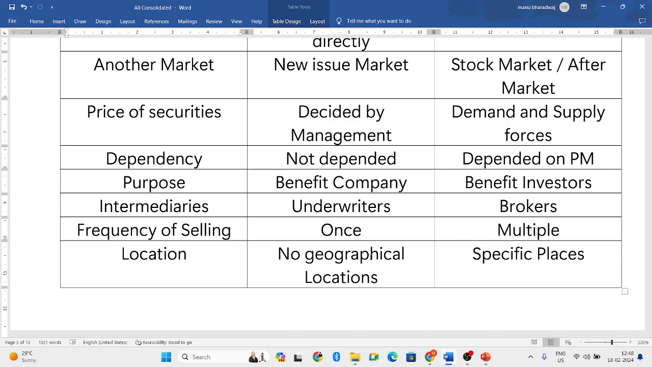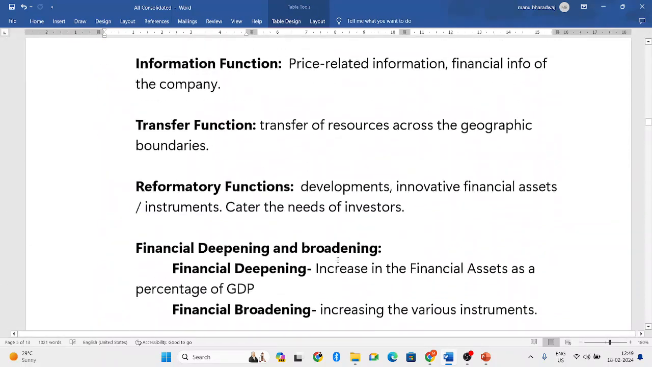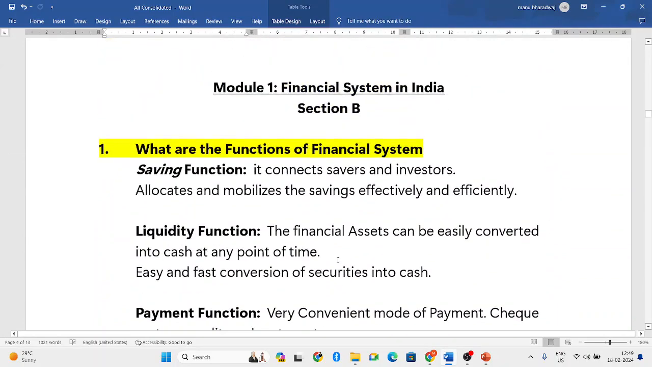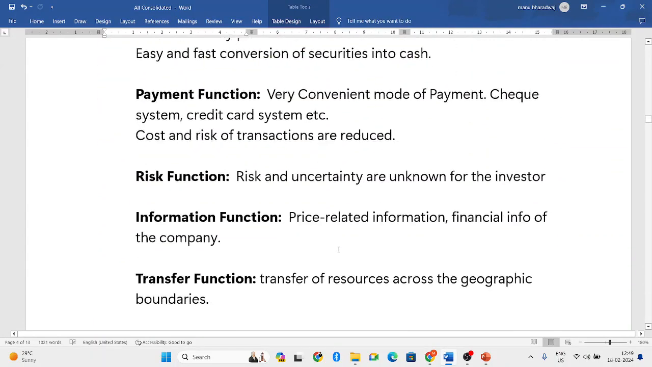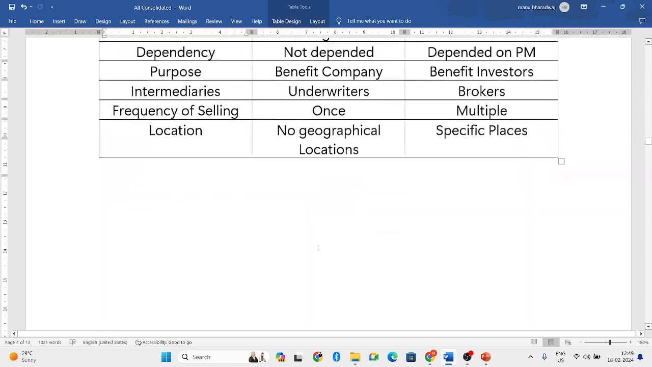So these are the two important questions which we can expect from Section B. So in Section B, we can expect these two questions. Apart from these, a few questions are also there, but those questions I have discussed in the Section C video. But for Section B, you can focus on these two questions.